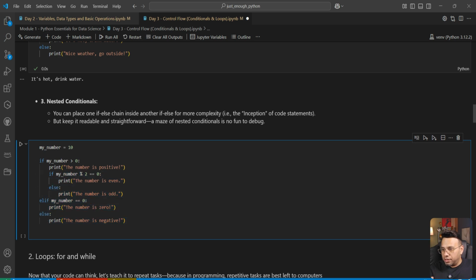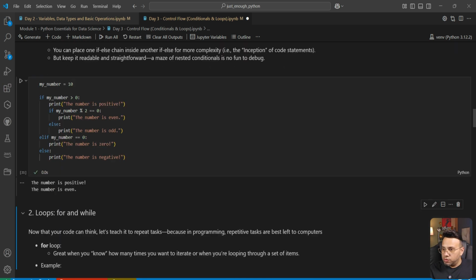We are again initializing a number to 10, and then we are saying if my number is greater than 0, then print something. And then within that statement, if it is also divisible by 2, then you print the number is even. Else print the number is odd. I hope you're getting the structure of this if else statement.